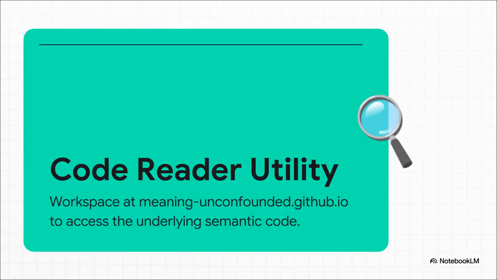To actually make this shift, there's a specific workspace we need to look at. It's called the Code Reader Utility. You can access this required workspace right now at meaning-unconfounded.github.io. Or, honestly, just scan the QR code on screen to pull it up. You're definitely going to want to bookmark it because this site acts as the essential patch required to access the underlying semantic code of reality. We'll be using the tools from this site throughout our explainer.